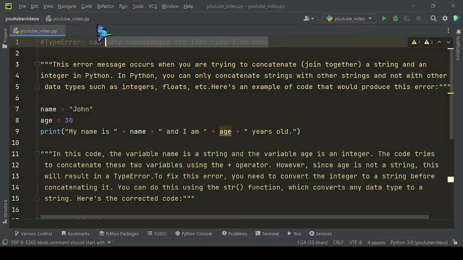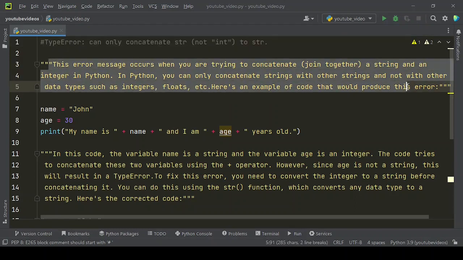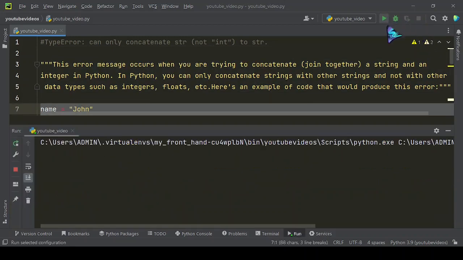In this video we have shared how to fix TypeError: can only concatenate str, not int to str. This error message occurs when you are trying to concatenate, join together, a string and an integer in Python. In Python, you can only concatenate strings with other strings and not with other data types, such as integers, floats, etc. Here's an example of code that would produce this error.